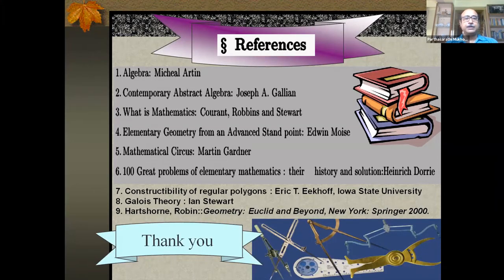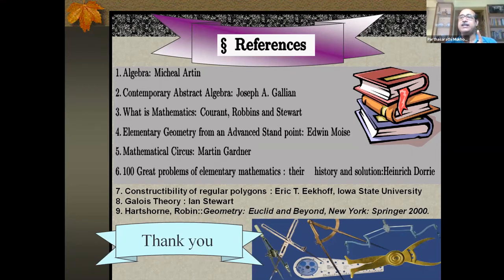So that's the book: Courant, Robbins, Stewart, What is Mathematics? Joseph Gallian, Contemporary Abstract Algebra. These are very good algebra books, but there is little reference to these impossibility constructions in the light of algebra.